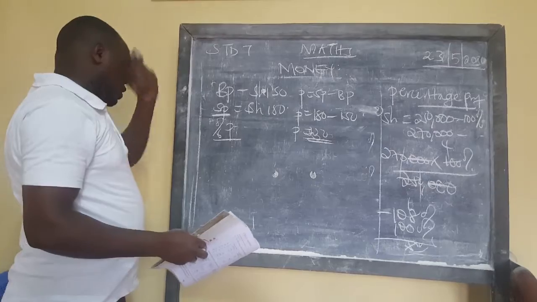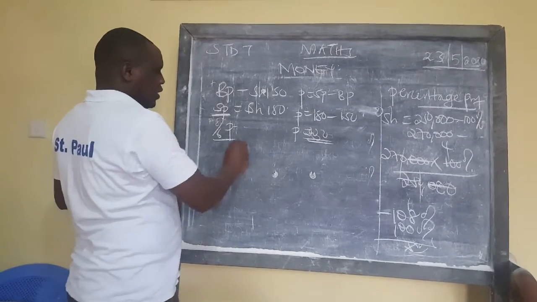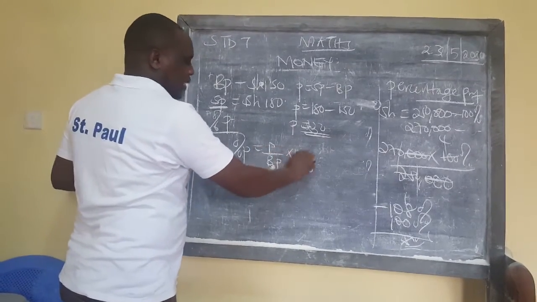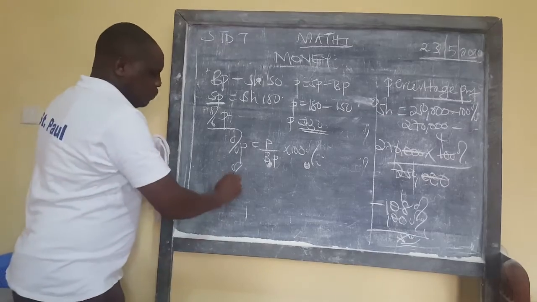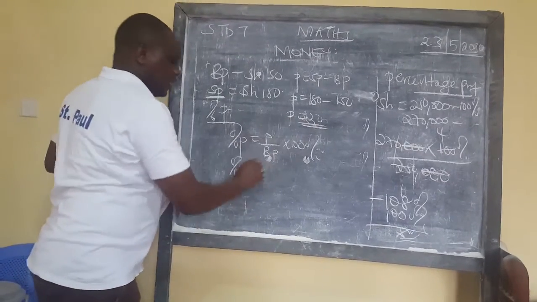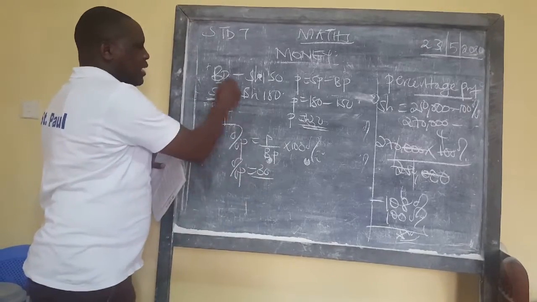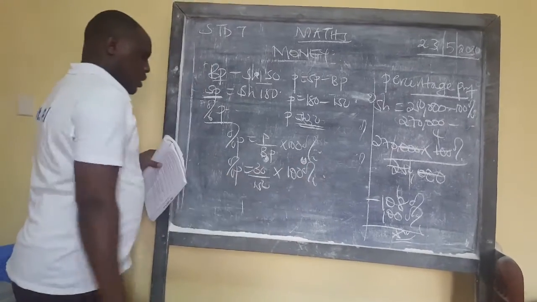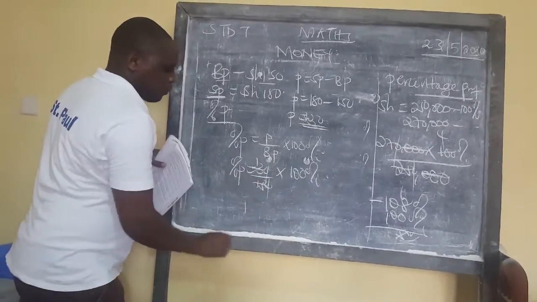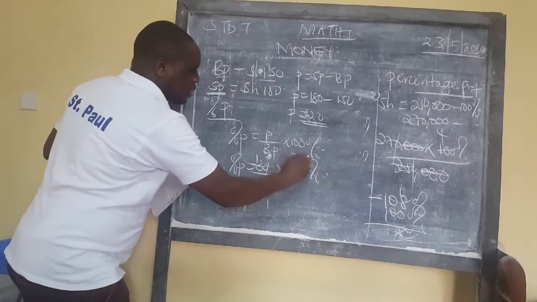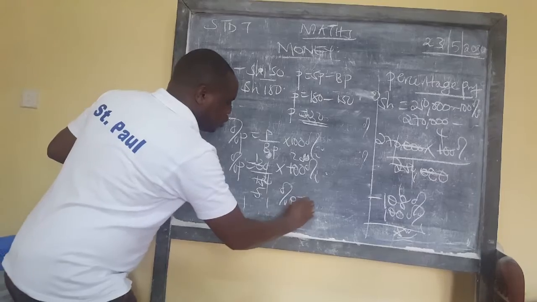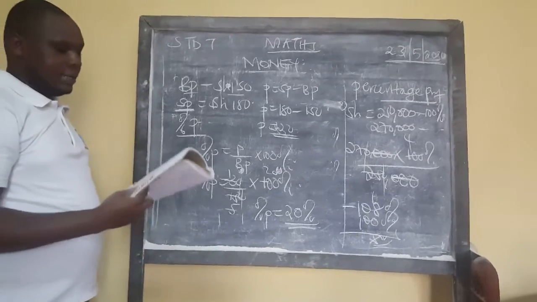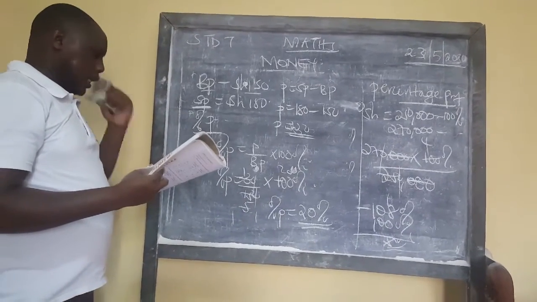Let's see whether it's true. So we are going to pick percentage profit is equal to profit over buying price, the original price, times 100%. So percentage profit in this case will be our profit, 30 shillings, over what is the buying price, 150, times 100%. So this and this will cancel by 3, 1 by 3, 3, 5 by 5, 1 by 5, 20. So the percentage profit is equal to 20%. You got a profit of 20%. So that's how the learner is supposed to calculate those questions.